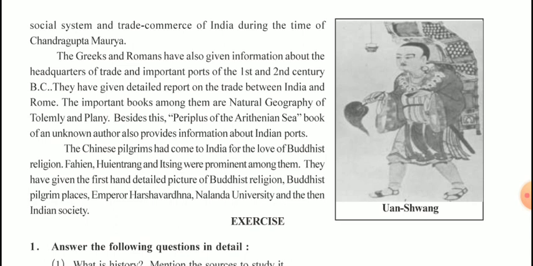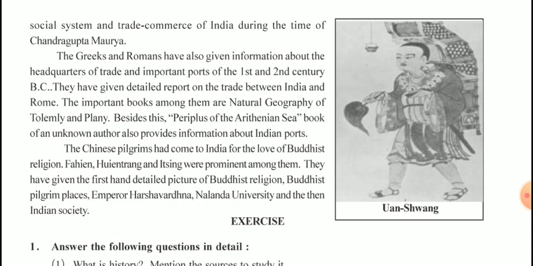So, taking that into consideration, many pilgrims had also come from Greece, Rome, and China because of the cultural diversity which we used to have over here. And they have written a lot about India, which is really very helpful because it lets us know more of how India was in that time duration.